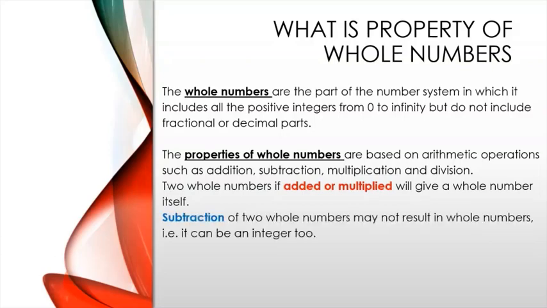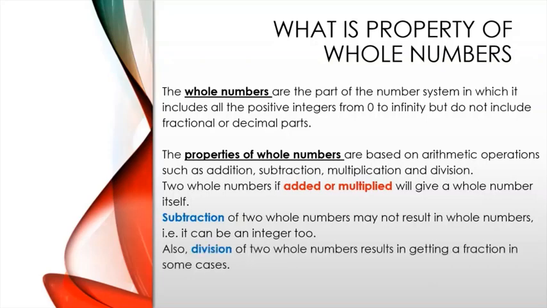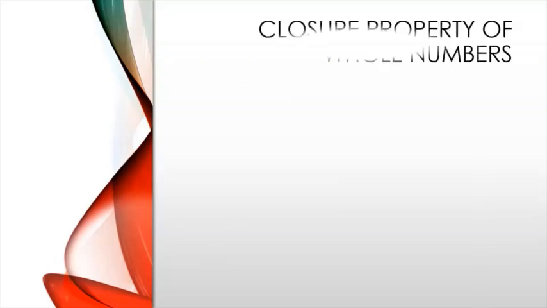But when we subtract two whole numbers, we might not always get a whole number. It can also be an integer. Also, division of two whole numbers results in a fraction in some cases. So, we are going to learn now about the closure property of whole numbers.